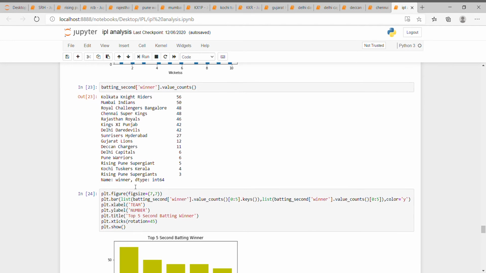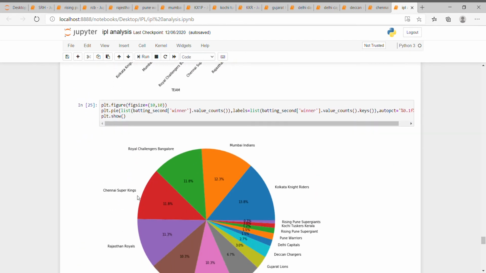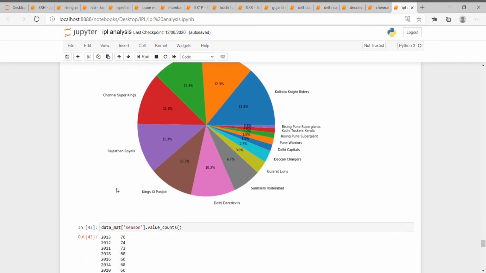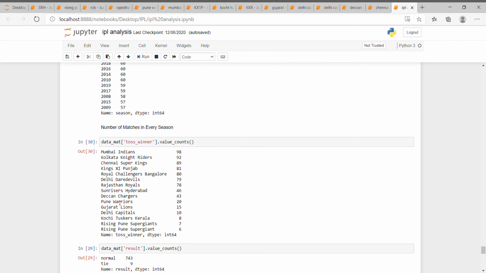The number is high for Kolkata Knight Riders, and this is the graphical representation, as you can see. This is a pie chart representation of every team, and here is a count of values of how many matches were played in which season. Like in 2013, a total of 76 matches were played, and in 2012, 74 matches were played, and similarly for each year. And this is the value count for toss winner. Mumbai Indians have won the most tosses, Kolkata Knight Riders second, and Chennai Super Kings, with 89, third.